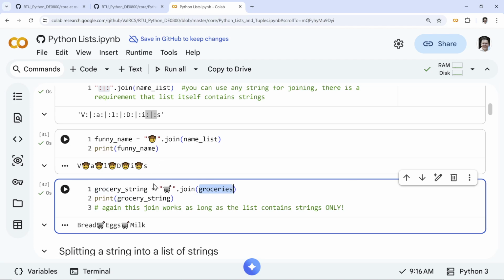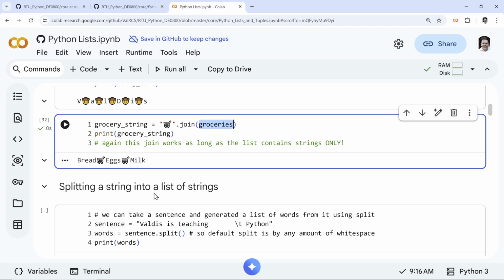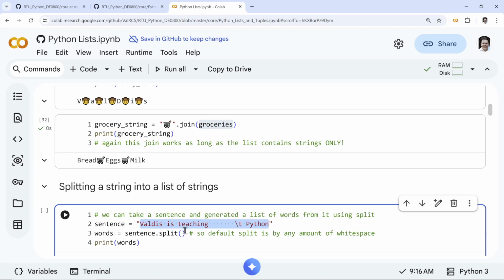So similarly, now we come to the second part: we can go the other way. We can split the string into a list of strings. That's very handy if you're doing some text analysis. So split. We start with the sentence, which is a string. By default, split is quite nice. We take a string, the variable is called string, and we split by any amount of white space. So let's see, we will get words. So all this is teaching Python at RTU, right? I can have some extra white space here.